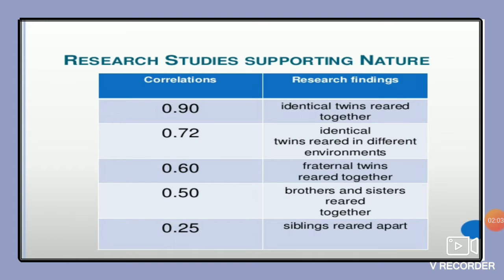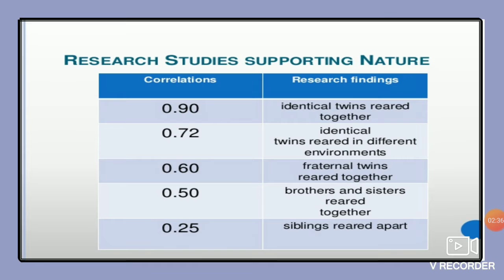So let us look at the studies here. Correlation, as we have already studied in class 11th, shows how much similarity there is between the two. So first, identical twins reared together. Now here I want to tell you the meaning of identical twins and fraternal twins. Identical twins means that their DNA composition is almost the same, and in fraternal twins it is a little different. So that is the basic difference between identical and fraternal.